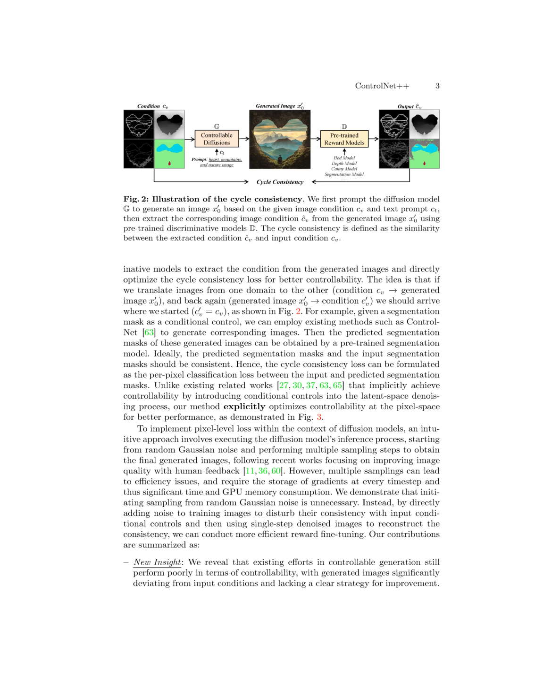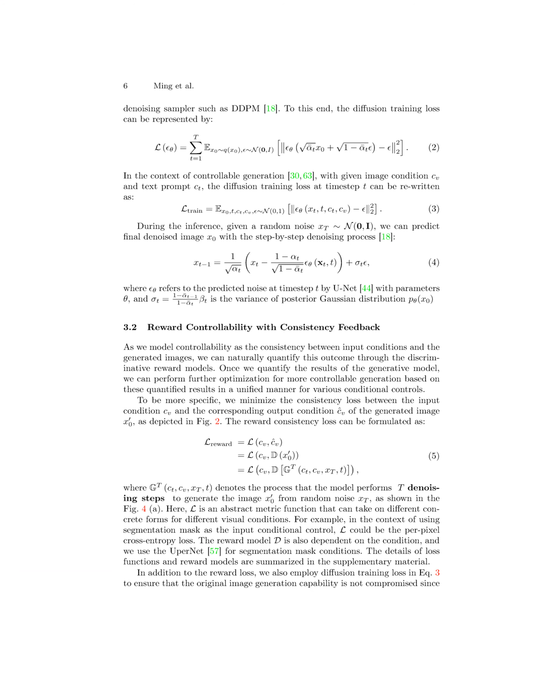The paper proposes to optimize controllability at the pixel space level by employing an efficient reward fine-tuning strategy. Instead of diffusing from random noise to obtain the final image, the proposed method adds noise to the training images to disturb their consistency with input conditional controls. By disturbing this consistency and performing a forward process, the model is guided to generate images that can reconstruct the consistency, thereby enhancing controllability. This approach avoids the time and GPU memory costs associated with multiple sampling steps.